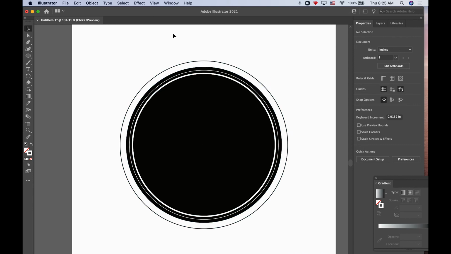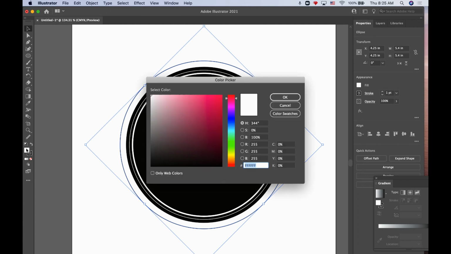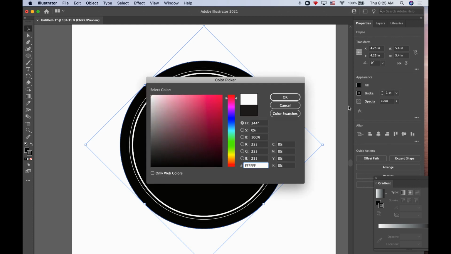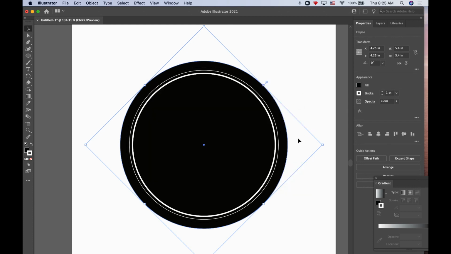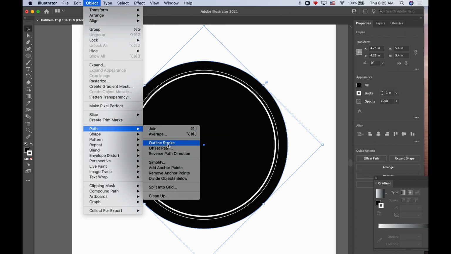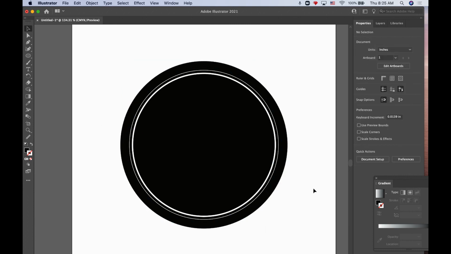I think I'm actually going to switch this back to a fill with a white stroke. And just see how that looks. Because we all know I'm finicky. My ideas change with the wind. Something else I can do, if I want to treat just this as a shape, I can go to Path, Outline Stroke, and that makes the stroke itself a shape, which is interesting. But that's something you can mess with.